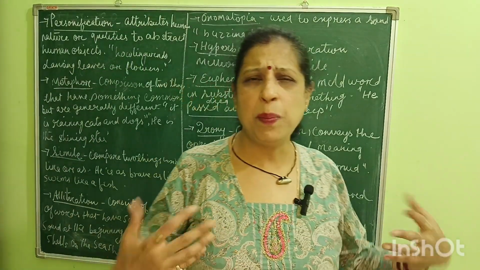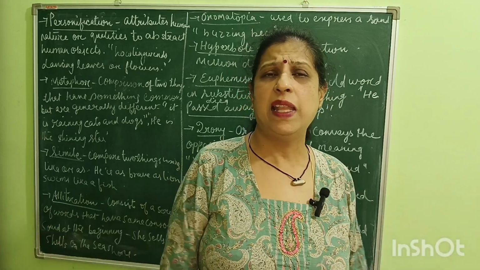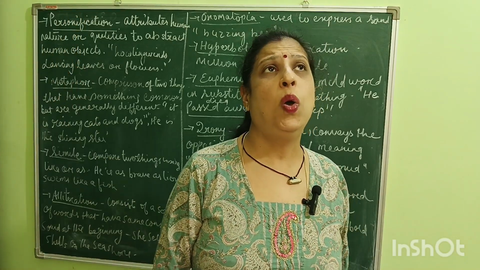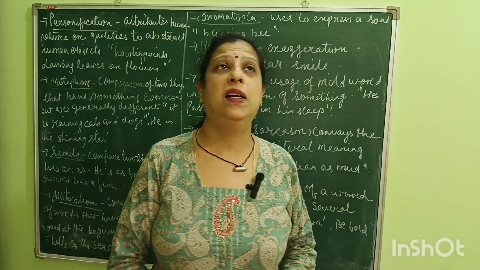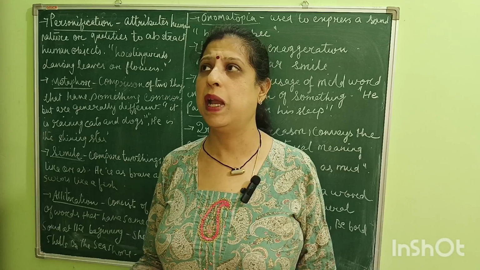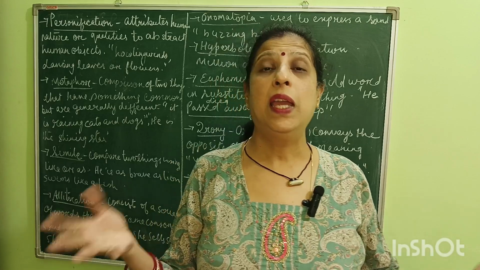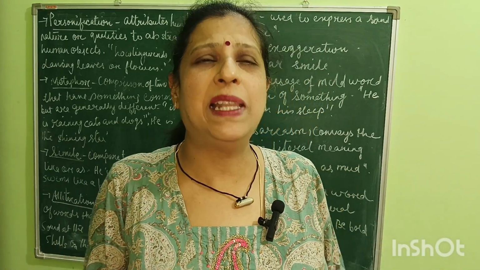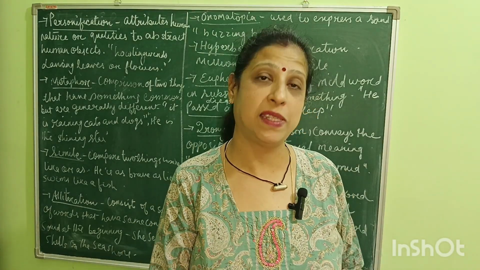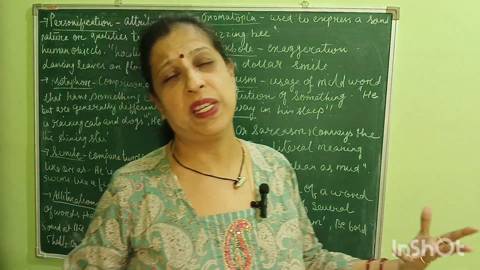Now, hyperbole. Hyperbole means exaggeration, unnecessarily stretching a thing too much. For example, oh, you have got a $1 million smile. What is this $1 million smile? It means that if you smile, it will cost $1 million. Why not just say you've got a beautiful smile? But instead of that, you are saying you've got a $1 million smile, or too much exaggerating anything.